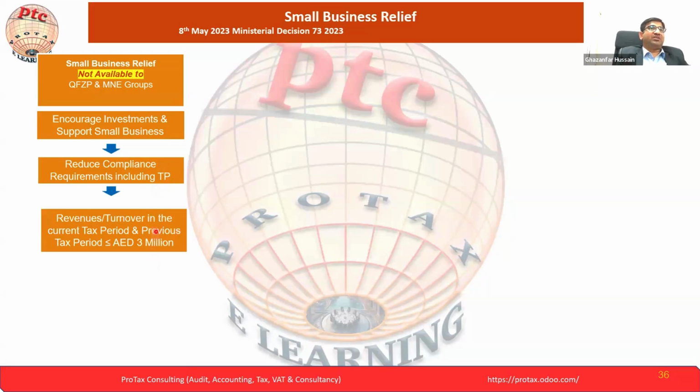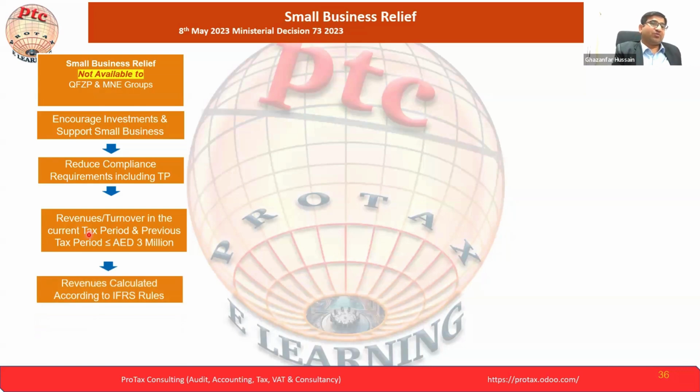The revenue threshold applies in the current period and the previous tax period. Here the difference is that they did not mention the accounting period. Please understand the difference between the accounting period and the tax period. Your first tax period is when corporate tax becomes effective, from 1st June 2023 onward.